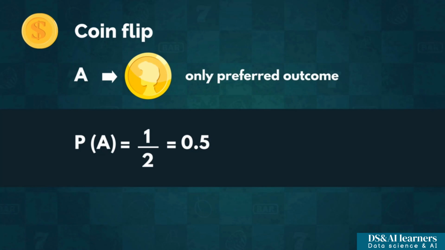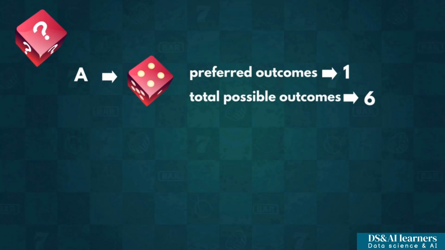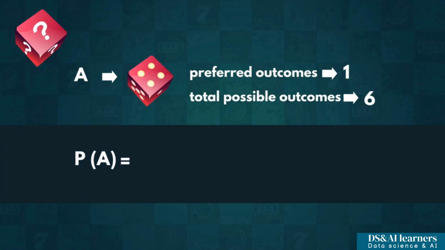All right. Now imagine we have a standard 6-sided die, and we want to roll a 4. Once again, we have a single preferred outcome, but this time we have a greater number of total possible outcomes, 6. Therefore, the probability of this event would look as follows: P of rolling 4 equals 1/6, or approximately 0.167. Great.